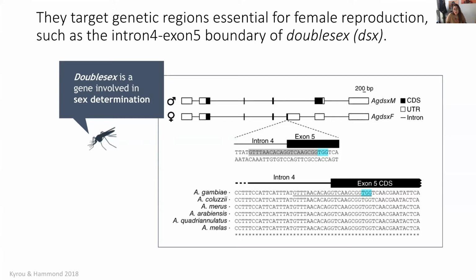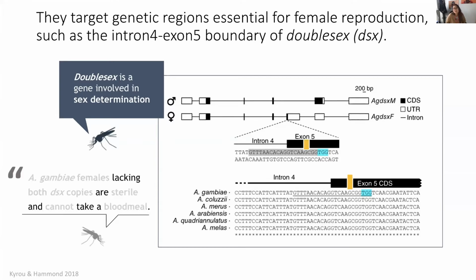And it has been targeted using CRISPR-Cas9 in previous genetic population suppression strategies. And what was found is that disruption of this female-specific exon 5 in both doublesex alleles causes complete sterility in Anopheles gambiae females, and also their inability to take a blood meal. Heterozygous females for the disruption, and all males, are fertile.